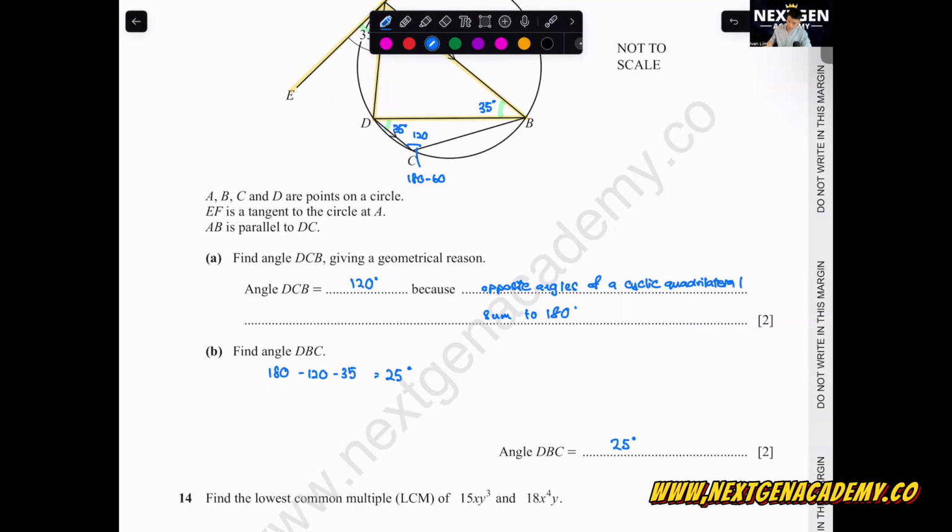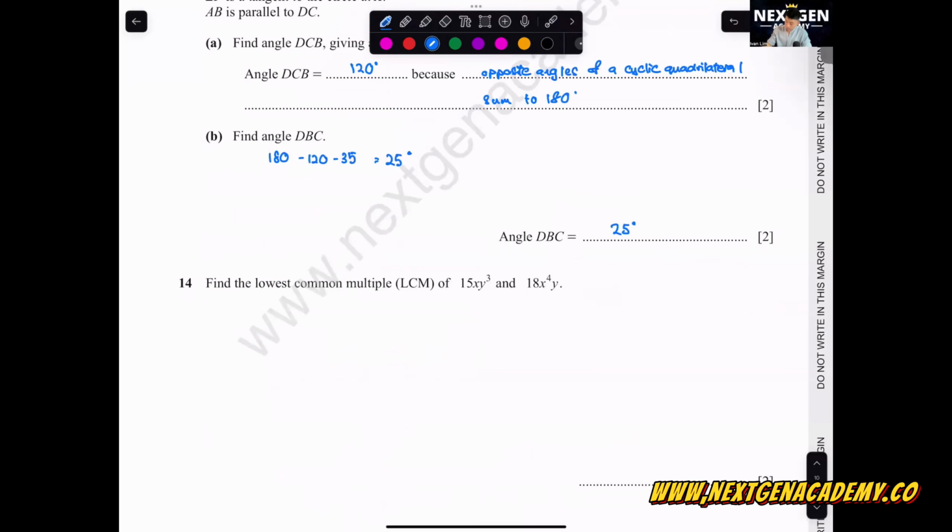Okay, let's go to question 14. Lowest common multiple. There are many ways for you to present it. For me, I like to use the ladder method. How to do the ladder method? 15xy cubed, 18x4y. We write down all the common factors first, then you keep dividing. First, we are going to divide this by 3. So this one will become 5xy cubed. Then here will be 6x4y.